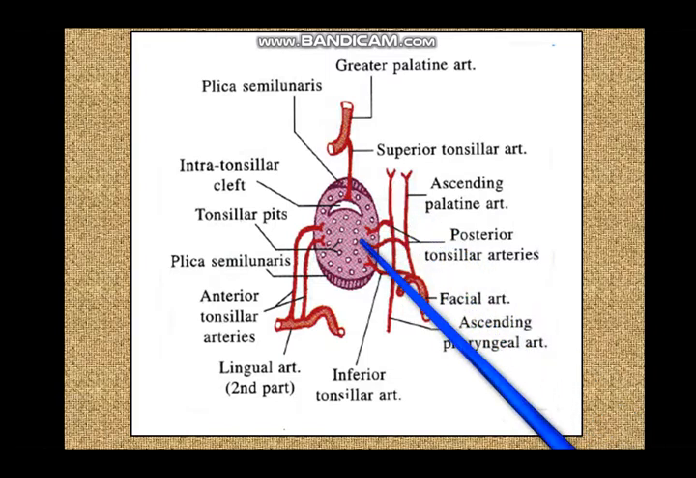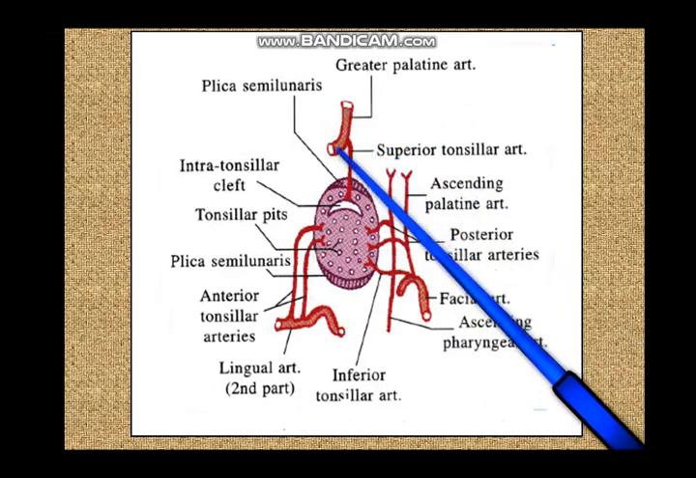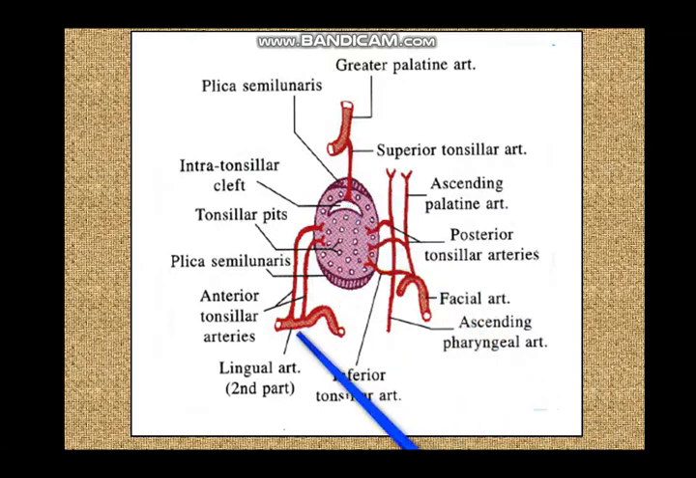ascending pharyngeal artery. From the greater palatine artery, that is a branch of the third part of the maxillary artery, you have some superior tonsillar branches descending to the tonsil. Again, from the lingual artery anteriorly, you have some branches going to the tonsillar artery from the second part of